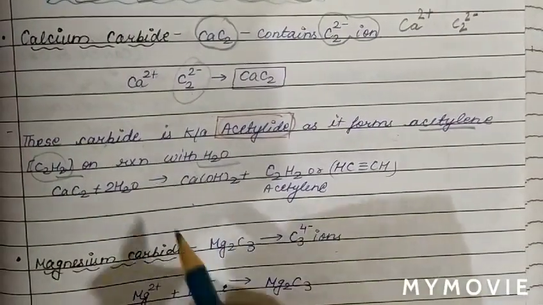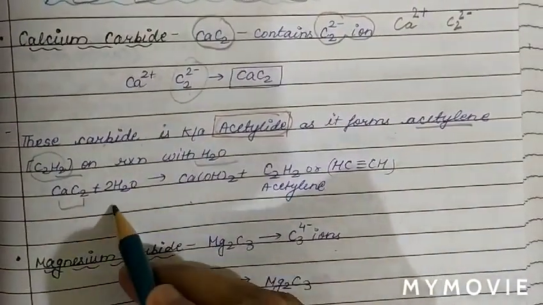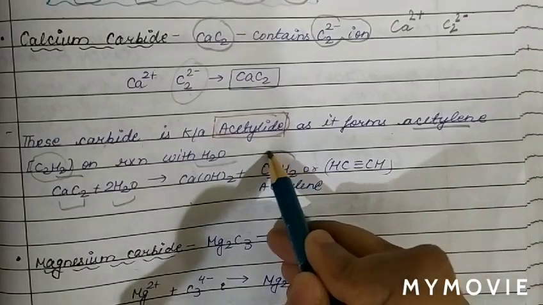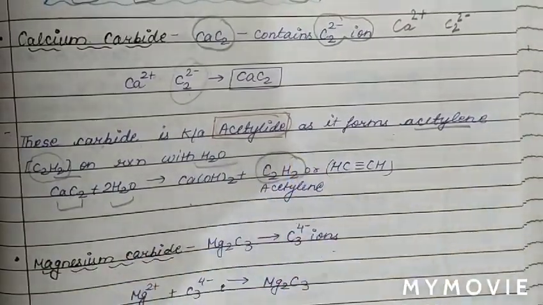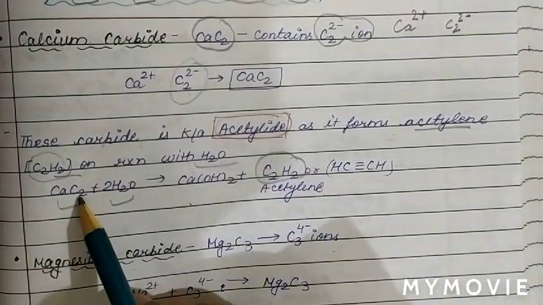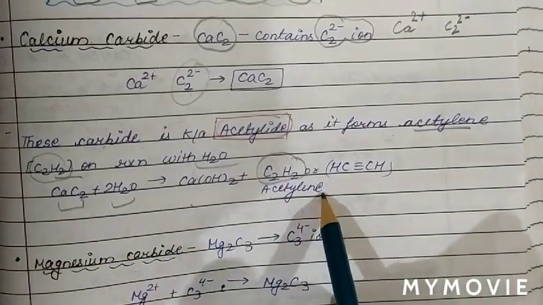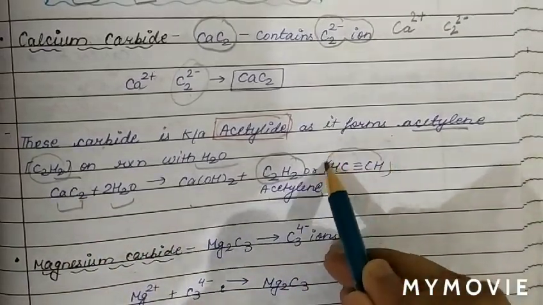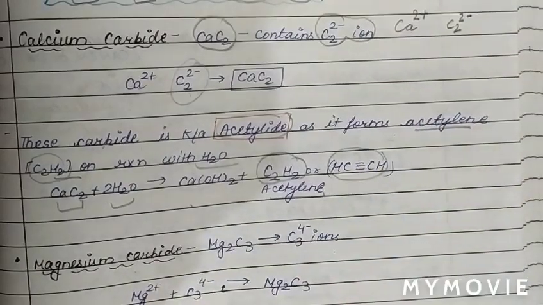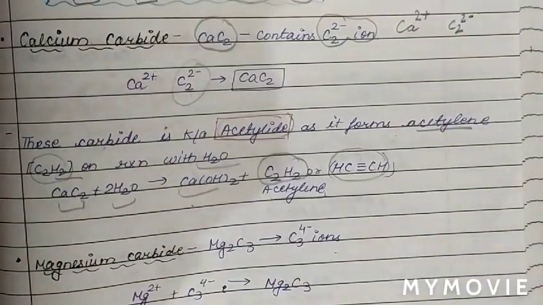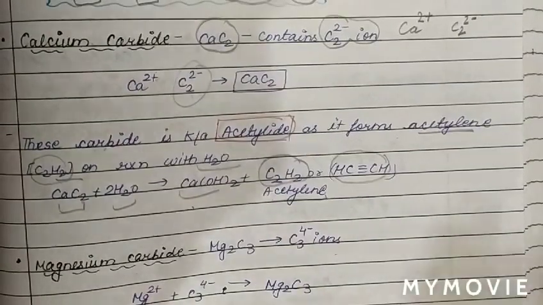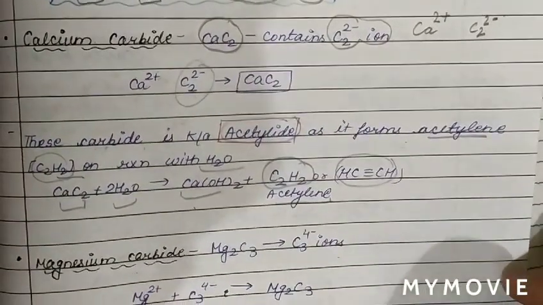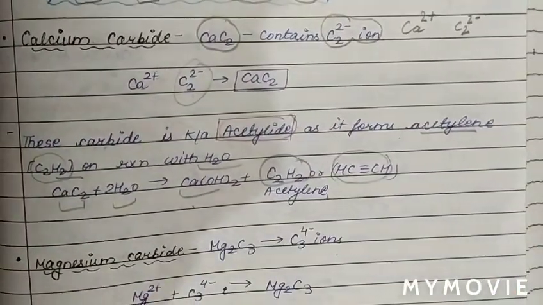Acetylene, which we also call welding gas, has molecular formula C2H2. When calcium carbide reacts with water, we obtain acetylene gas. Therefore, this carbide we call acetylide due to liberation of acetylene gas. We can write the molecular formula C2H2 and structural formula C triple bond C, and calcium hydroxide is the byproduct.